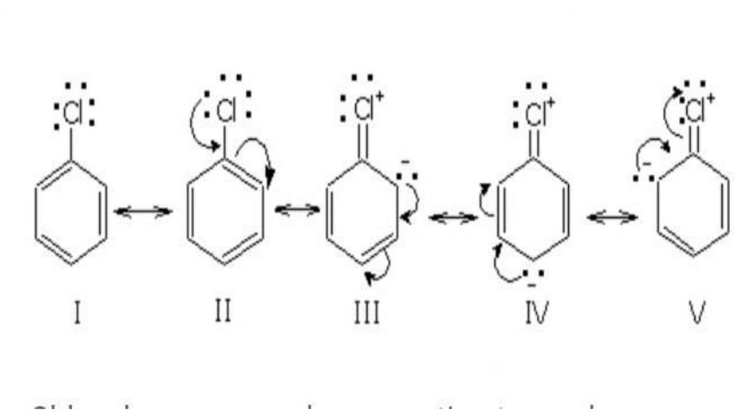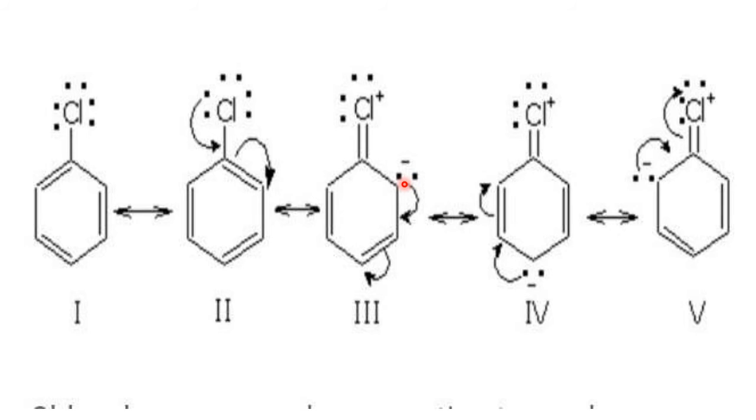Why? To understand this concept, first we have to understand the resonating structures of chlorobenzene, the simplest haloarene. When chlorobenzene undergoes resonance, with shifting of the pi electrons inside the benzene nucleus, where is negative charge created?